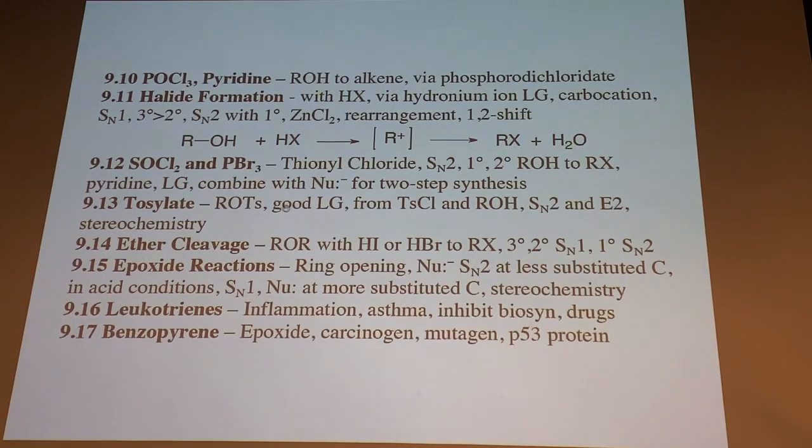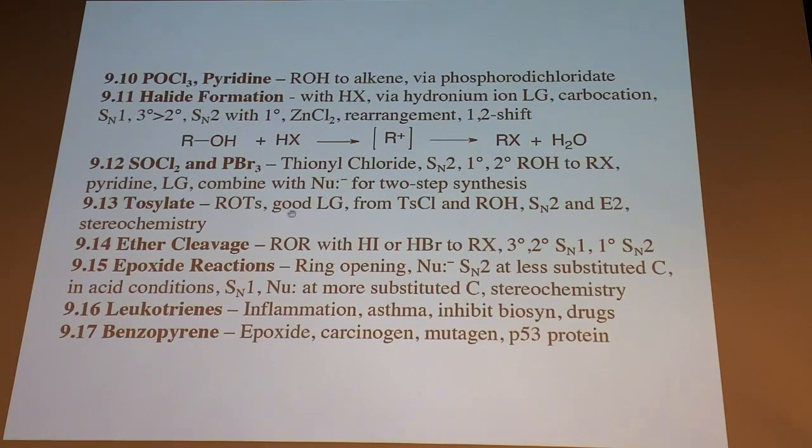We can also convert the alcohol instead into a tosylate leaving group, and we'll show you how to do that from tosyl chloride. That becomes a very good leaving group like a halogen, and we can do all the SN2, E2 chemistry that we've learned before. So I kind of gave you a heads up previously on that.